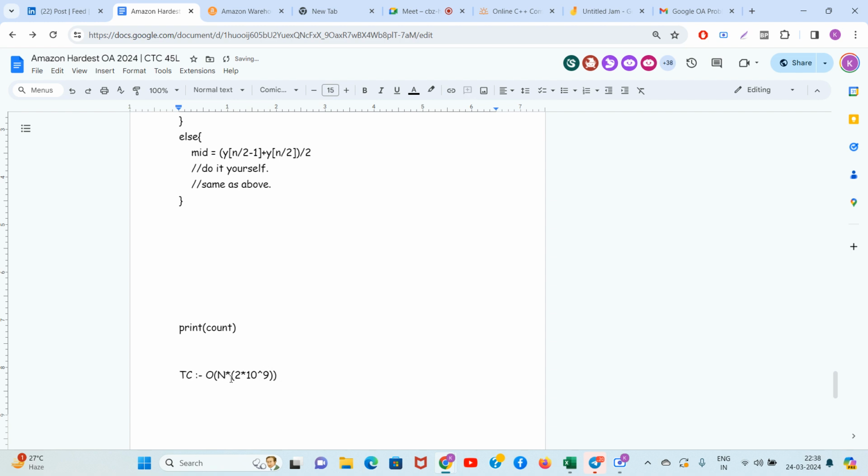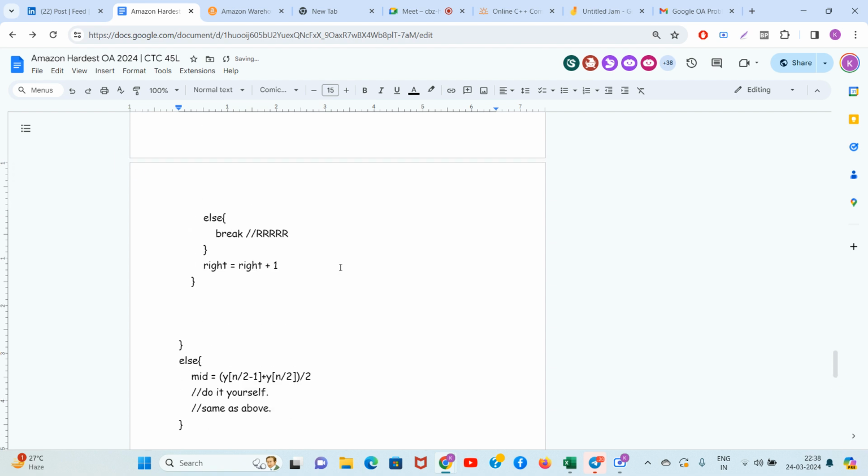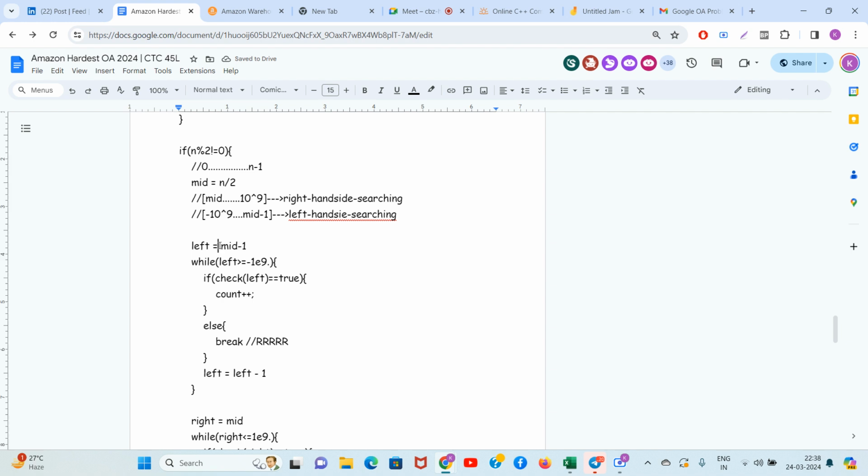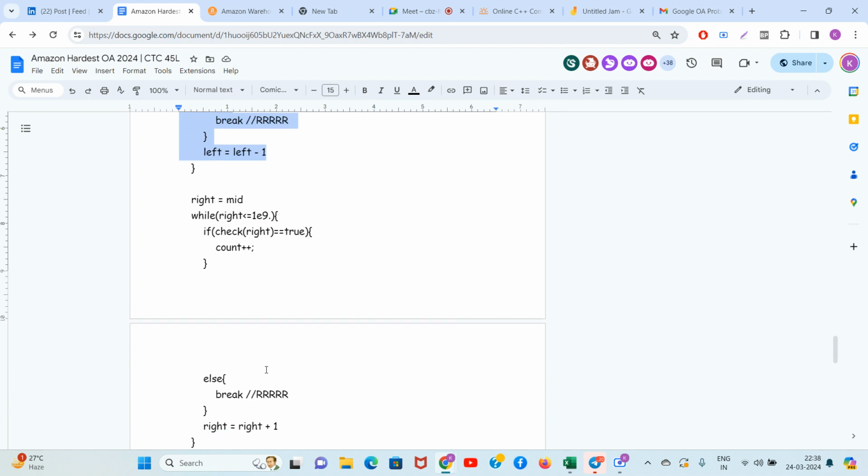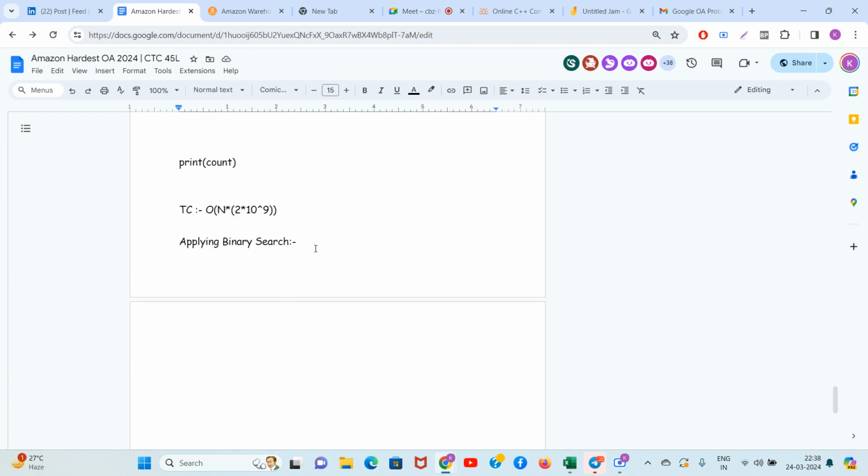After applying binary search, what will happen? Currently you are linearly searching for this value from mid -1 to left. If you do binary search on this, this will be log of 10⁹. So guys, finally, O of n into log of 2 into 10⁹, which is somewhere around 31. Guys, solve the problem in n into 31.